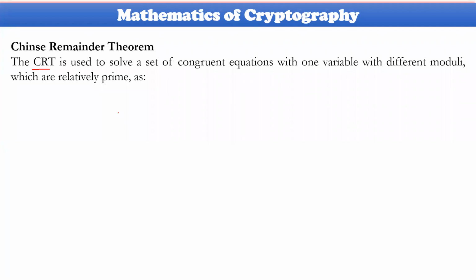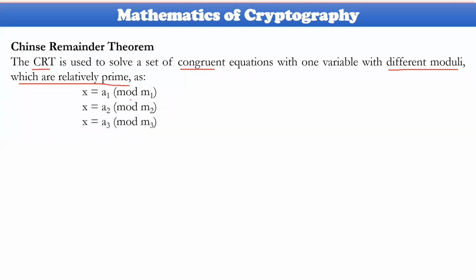However, the Chinese remainder theorem is used to solve a set of congruences. A number of congruences will be taken with different modulo values which are relatively prime, such as x congruent to a1 modulus of m1, x congruent to a2 modulus of m2, and so on, x congruent to an modulus of mn.